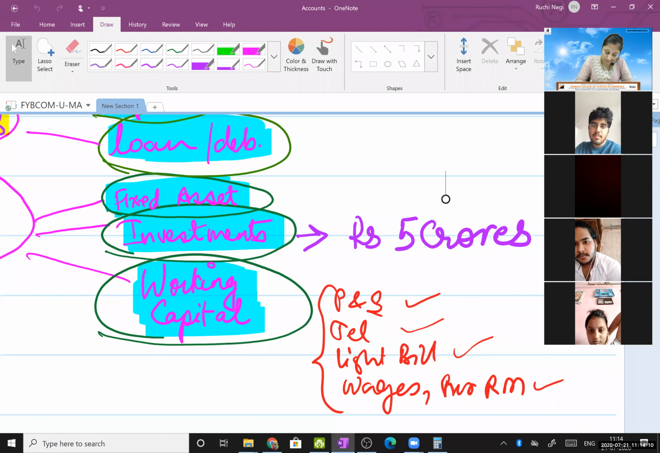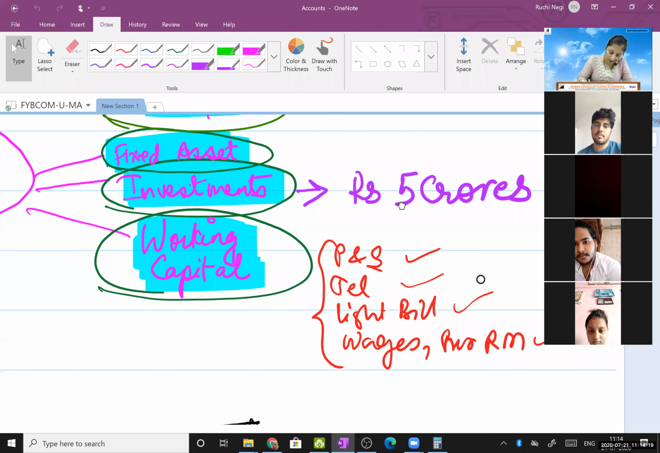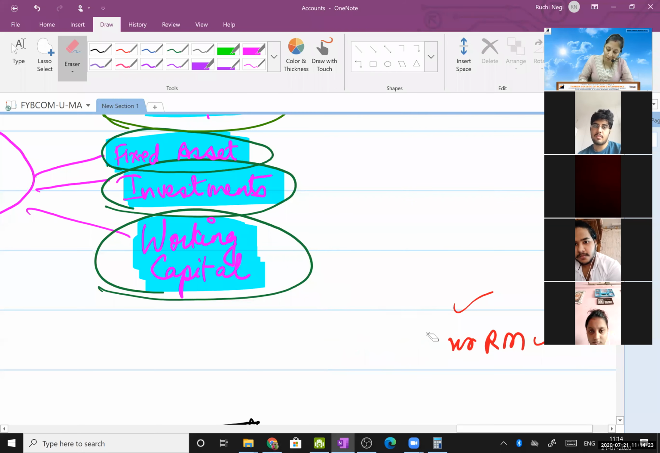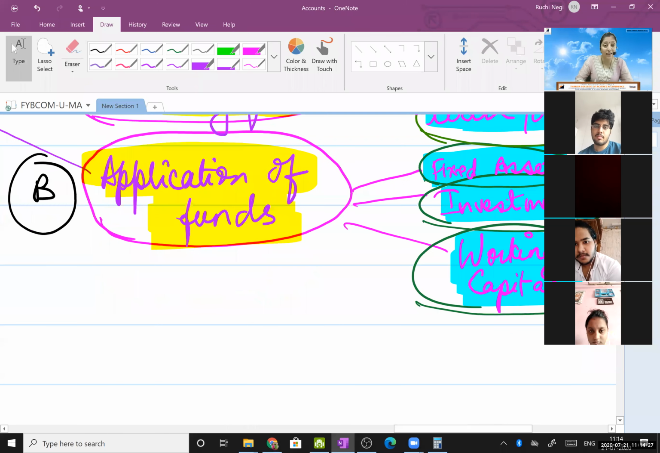Next. Okay, so this is done. Understood? So, what is management accounting? Management accounting speaks about collection of funds and application of the funds at the right places.